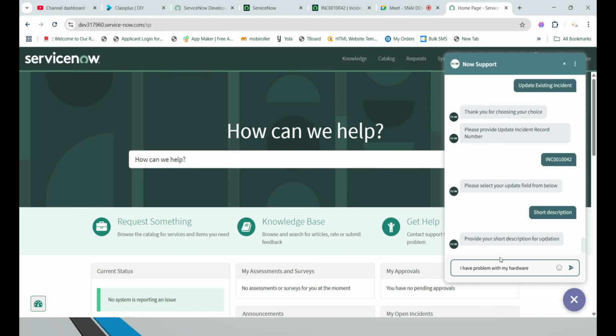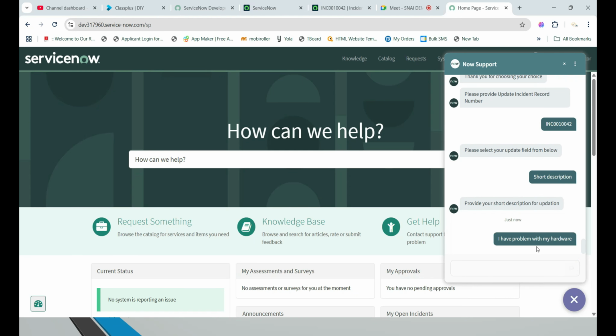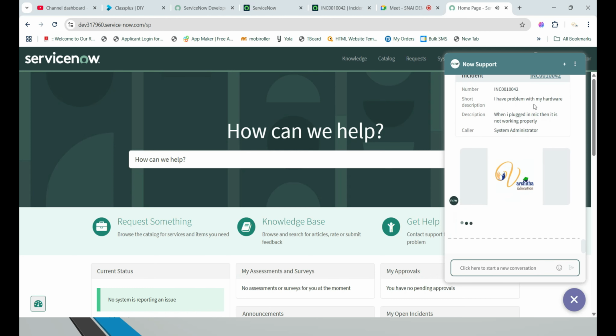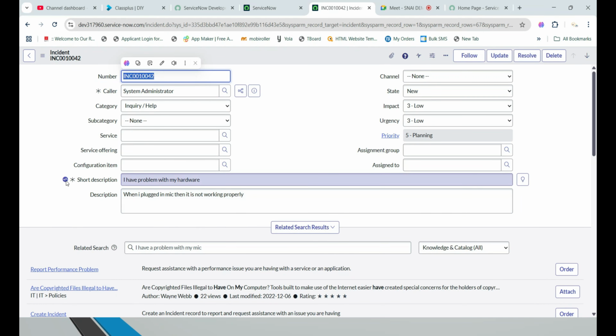So I gave that update of the short description. I selected it, and it will change the short description field value on the same ticket: I have a problem with my hardware. See here, short description has changed directly.